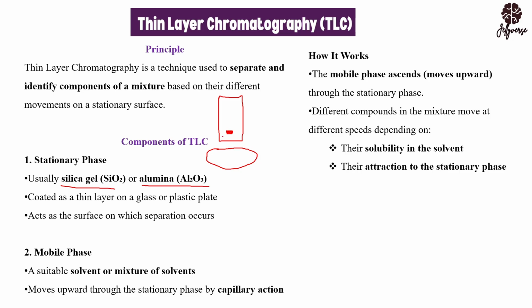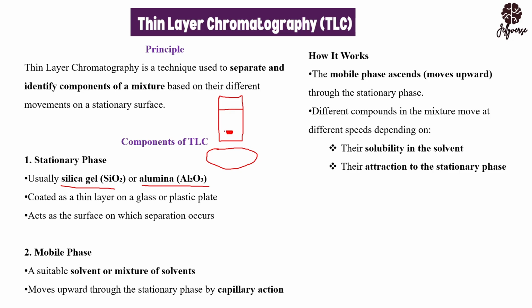and you dip this ink together with the paper into this particular solvent, you are going to have your water starting to move up. So when it starts moving up and it reaches this point, let's say the water has climbed through capillary action up to this point, you are not going to have your ink still being there. Your ink is also going to move up whilst the water also climbs.